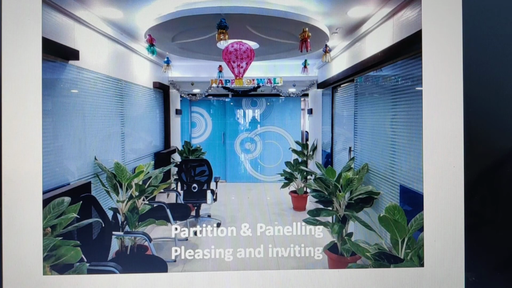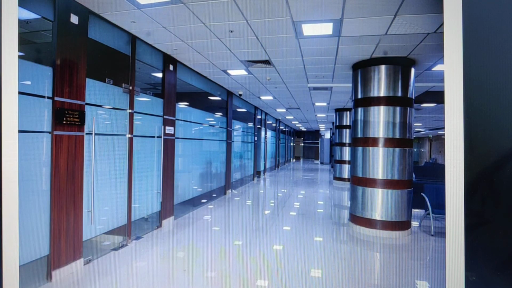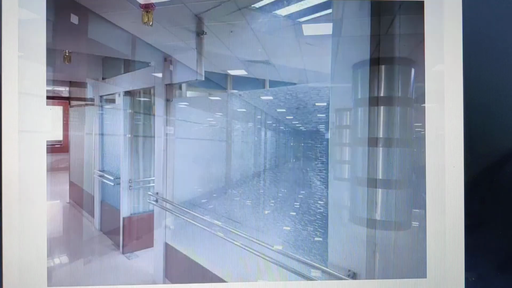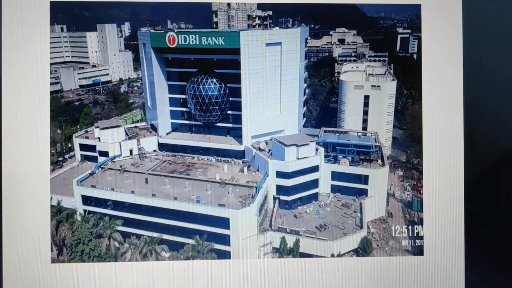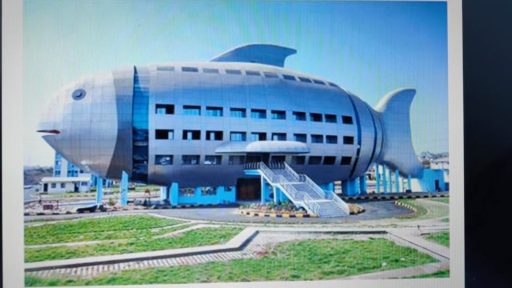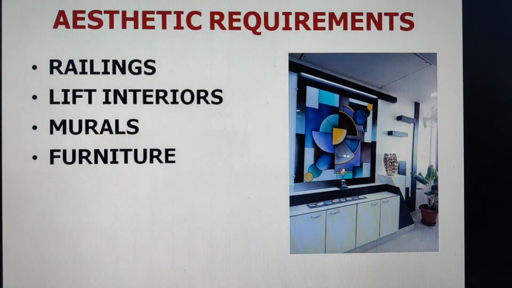This is glass provided in partition and paneling, which is quite pleasing and inviting. Here you can see in partitions it has been provided. Here also you can see in partitions it has been provided of the offices. Glass can be provided even in curved areas nowadays, not only flat, but in curve also. And you see it has been provided in the shape of a dome, which is almost four-storied height, and it can be done in different shapes.